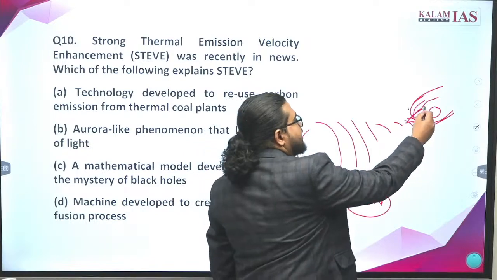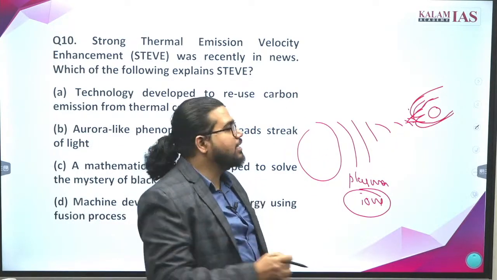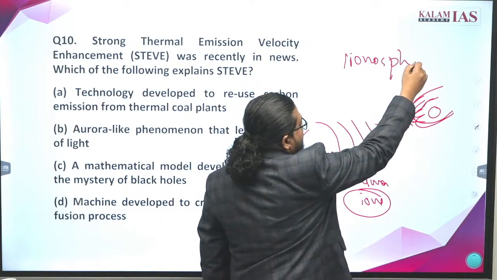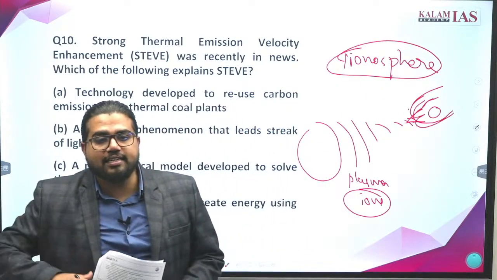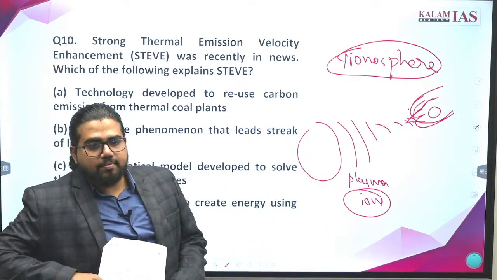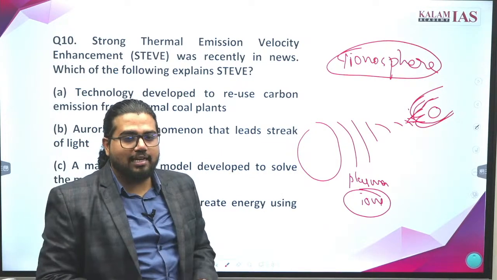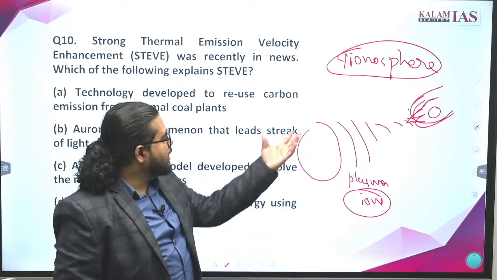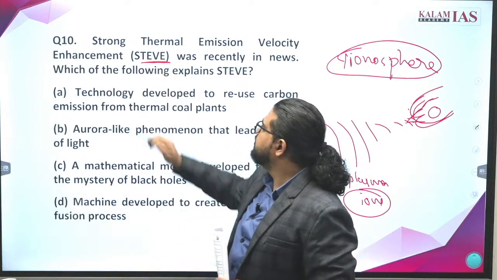It doesn't directly reach Earth, it will interact with the ionosphere in the atmosphere. What does the ionosphere contain? Basically charged ions. So when these charged ions and solar storms clash, there will be a glow of light. So that is auroras.